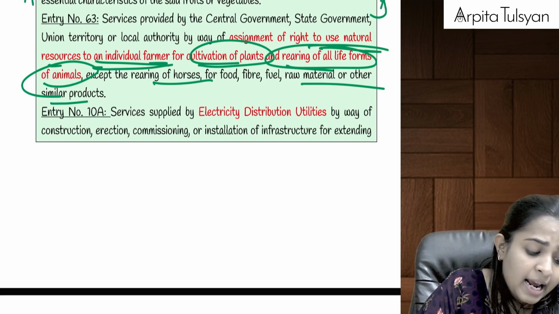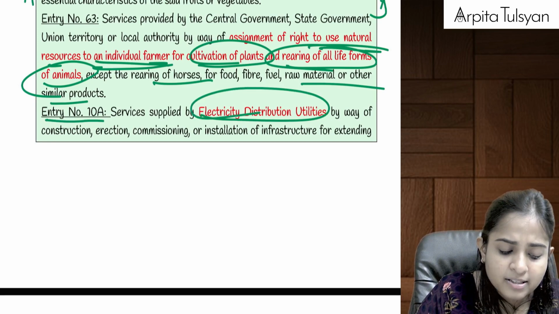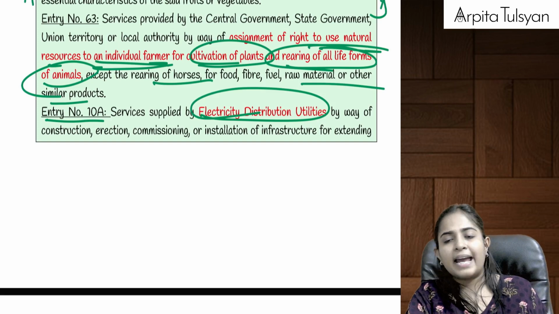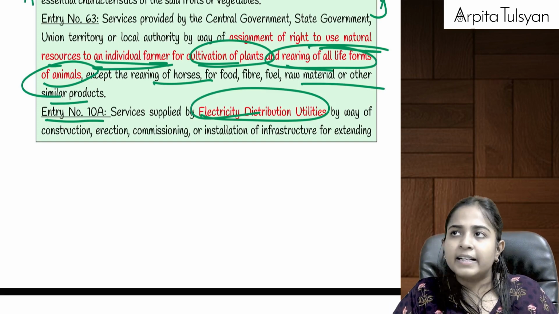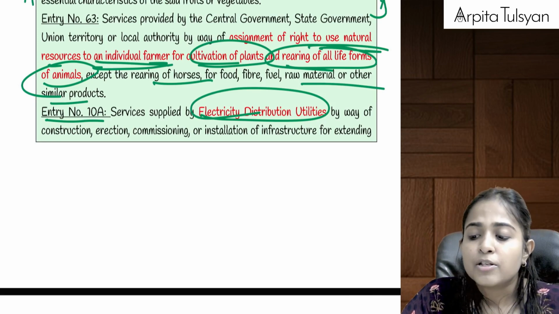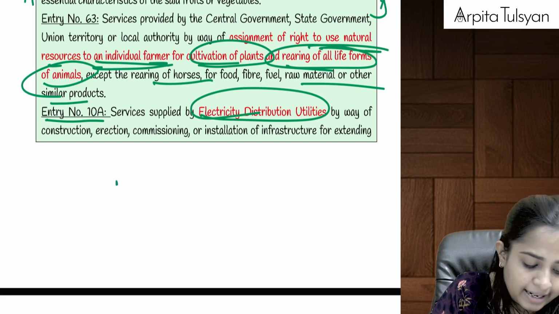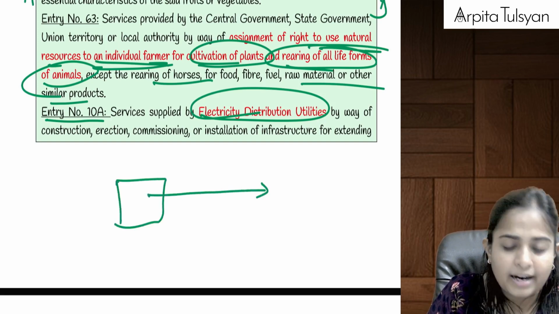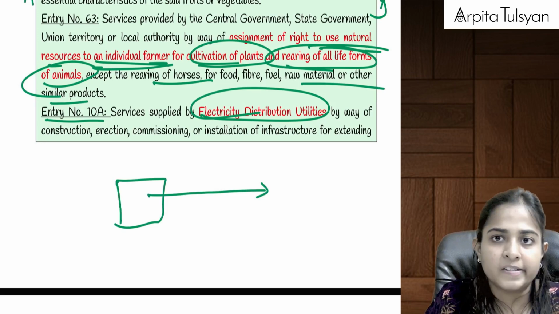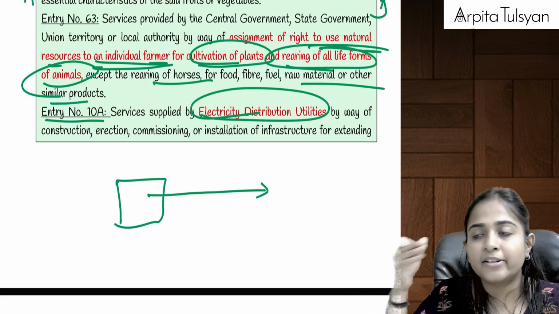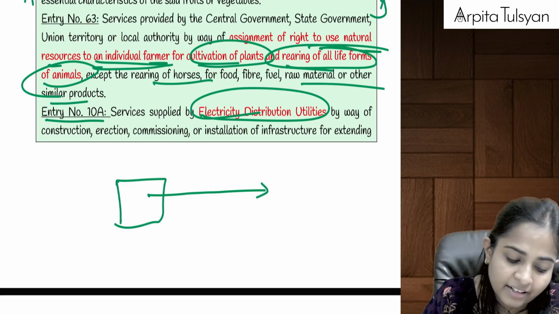Then the next one, entry number 10A, which talks about services supplied by an electricity distribution utility. Now let's say every state or every city has its own electricity distribution utility. Let's say there is an electricity company. Along with production of electricity, its next work is to do transmission of electricity, to send electricity and to distribute electricity in various places.